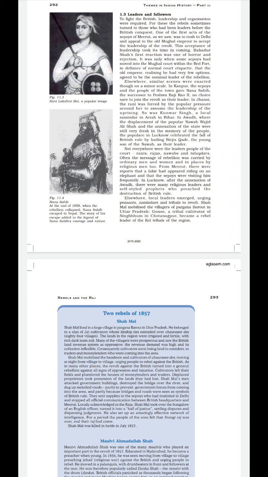He was a successor of Peshwa Bajirao II and played a leading role as a leader in Kanpur. Next, at Jhansi we will find a leading role played by Rani Lakshmi Bai. Arrah, it is in Bihar. From there we will see Kunwar Singh as a leader. He was a zamindar. Next, in Awadh we will find Birjis Qadr.